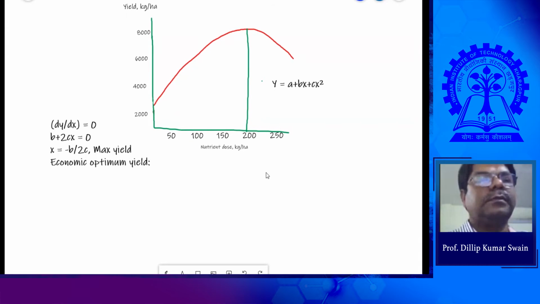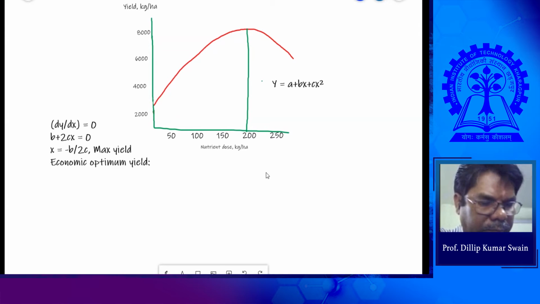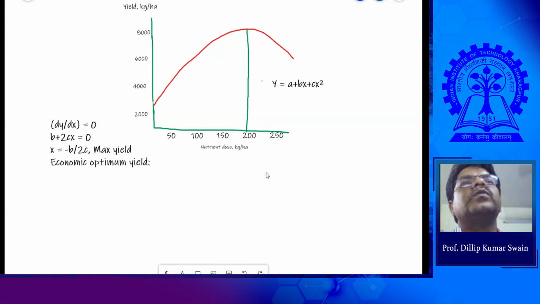Maybe differentiate it two times, and then the point where the growth rate starts. For example, the equation would be like this: d2y by dx2 equals 0. The point that we would get, I guess, would be the optimum yield. I don't know, sir, I'm not sure. But in this case it would be the same, no? Because that's the inflection point in this case also. I think dy by dx is the maximum.